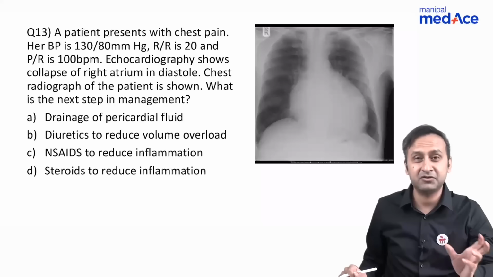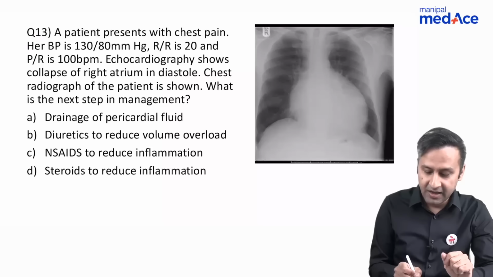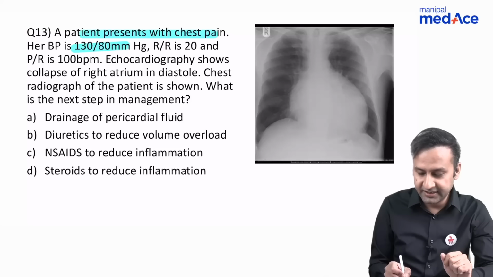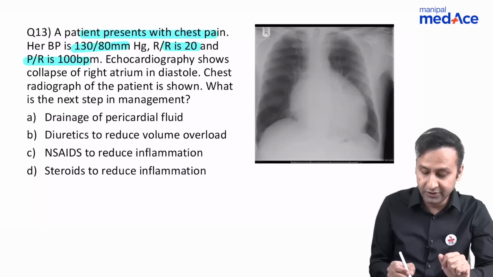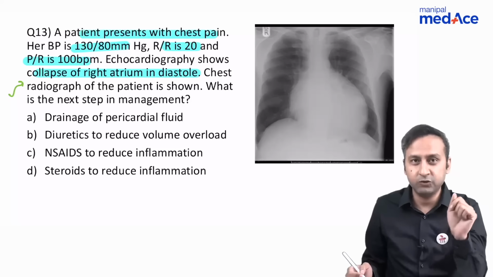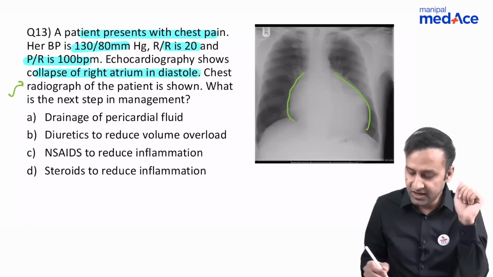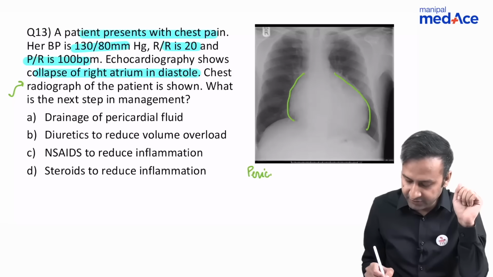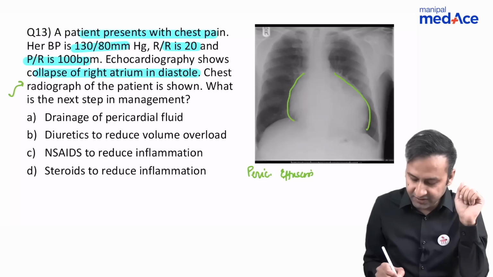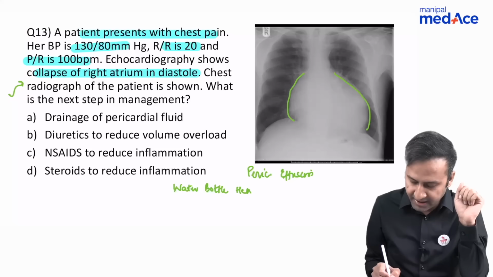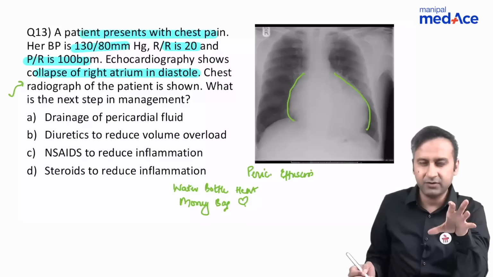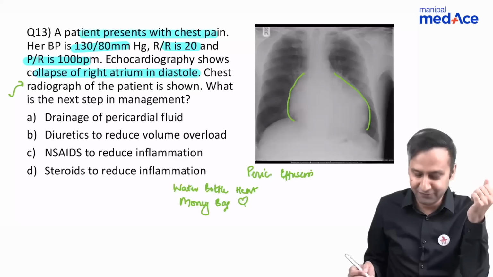Now, another question where there was a lot of clinical integration with medicine. A patient presents with chest pain, BP is 130/80, respiratory rate is almost normal, pulse rate is increased. Now, echocardiography shows collapse of right atrium in diastole, which means we're dealing with some form of pericardial effusion. The X-ray image was given and you can typically see that the cardiothoracic ratio is increased, it's enlarged. We're dealing with a case of pericardial effusion. And what is the sign that we see? We can see typical water bottle heart or money bag heart, which we've discussed many times. And this is actually one of the very hot favorite questions of examiners. I don't know why there are so many questions of pericardial effusion these days.